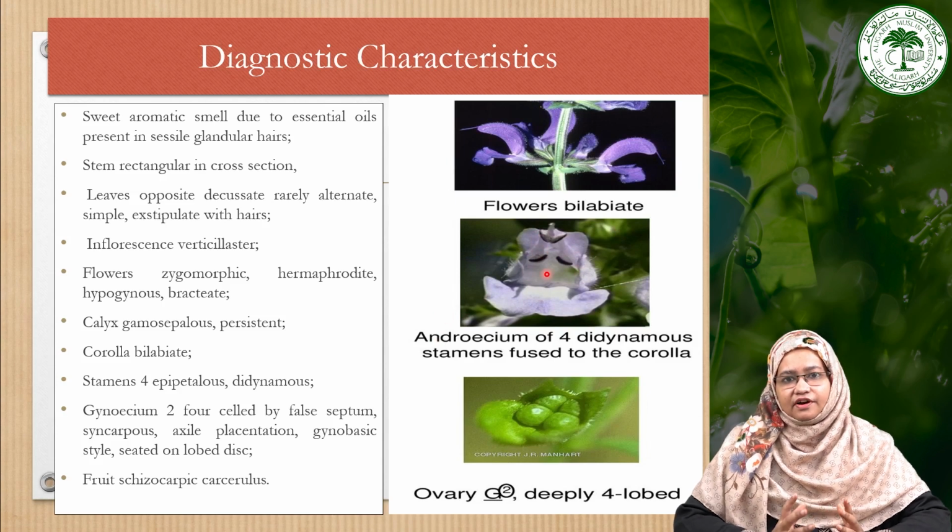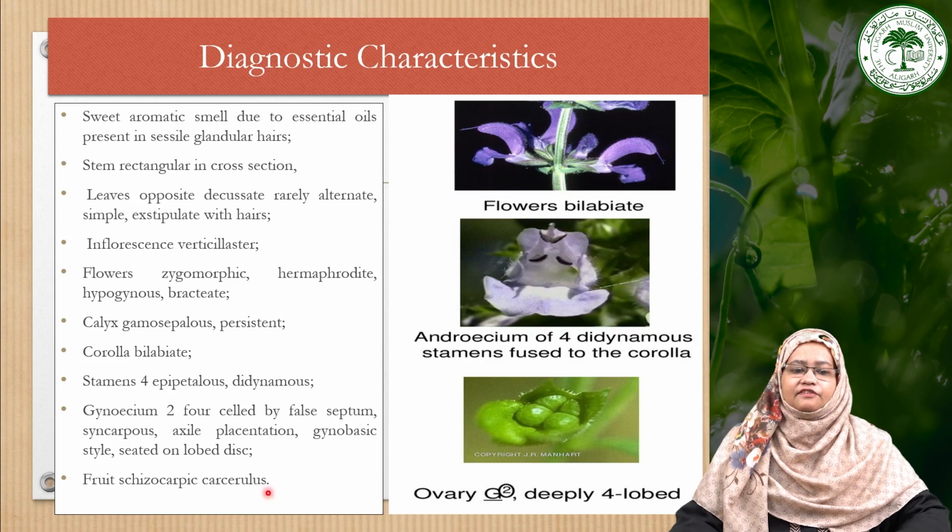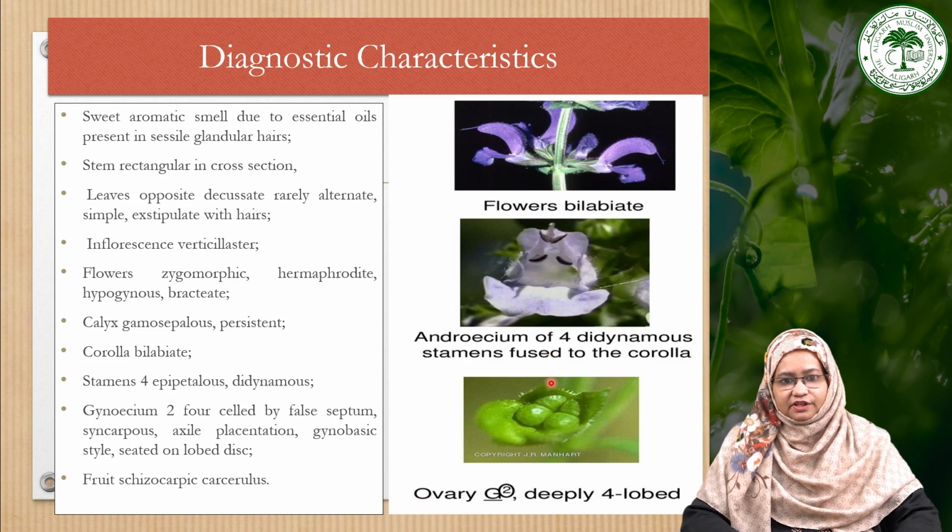The gynoecium is 2-carpellary, 4-celled by the formation of a false septum that makes it tetralocular, showing axile placentation, with a gynobasic style seated on the lobed disc. So this is the gynoecium, and the style arises from this particular center, and the fruit is a schizocarpic carcerulus. So these are some diagnostic features present in the family Lamiaceae.